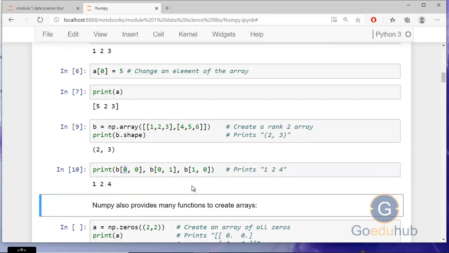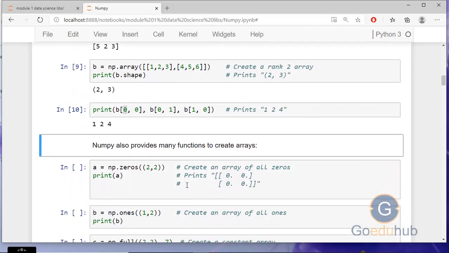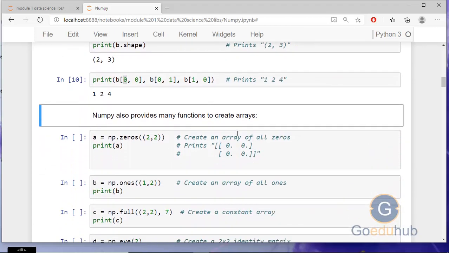Okay. And there are different functions to create a basic array. Like np.array we have used. Similarly, we have np.zeros, np.ones, np.empty, np.arange, np.linspace. All these functions create a basic array. Okay. So NumPy provides many functions to create an array.